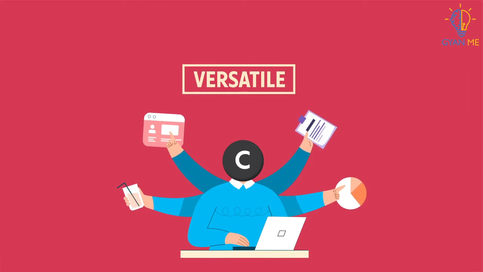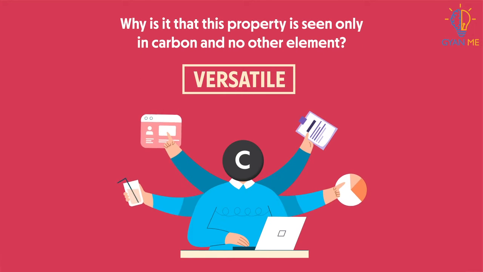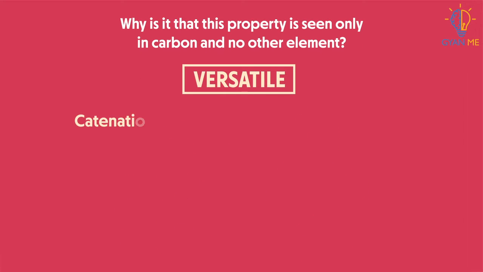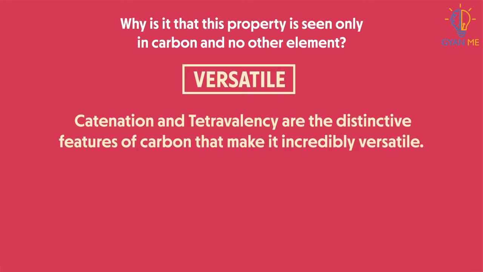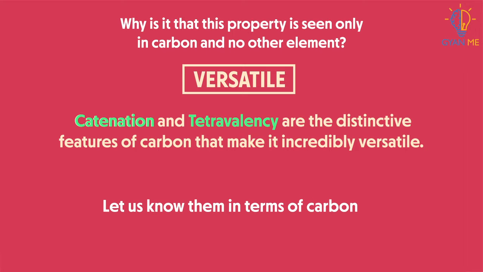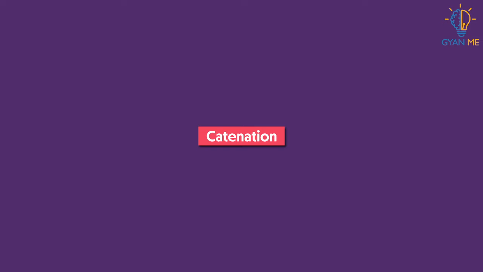But why is it that this property is seen only in carbon and no other element? Catenation and tetravalency are the distinctive features of carbon that make it incredibly versatile. So, what is this catenation and tetravalency? We have already learned about them previously. But today, let us know them in terms of carbon. Let us first talk about catenation.